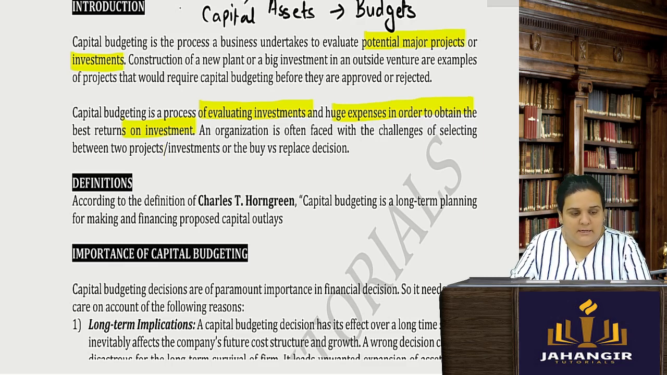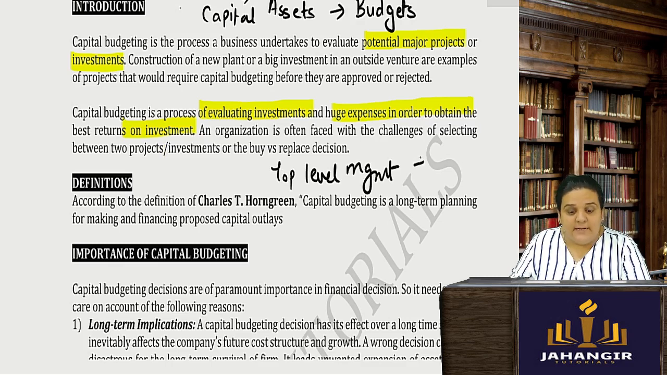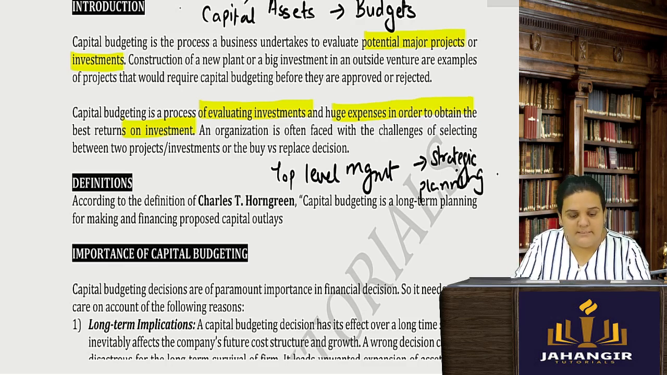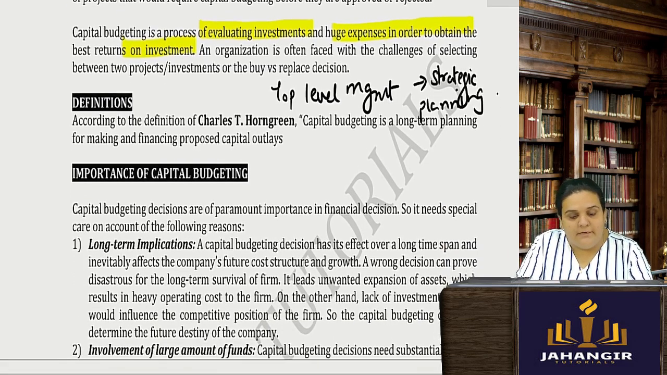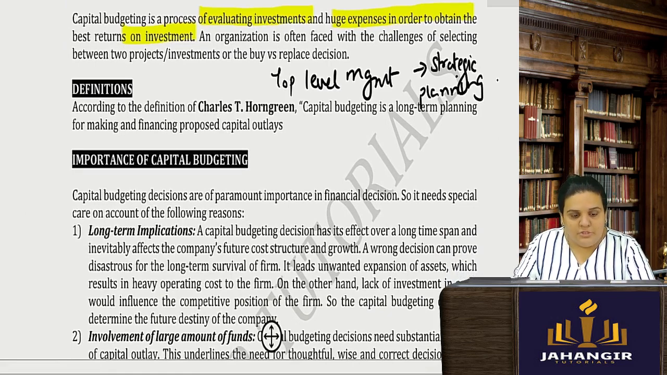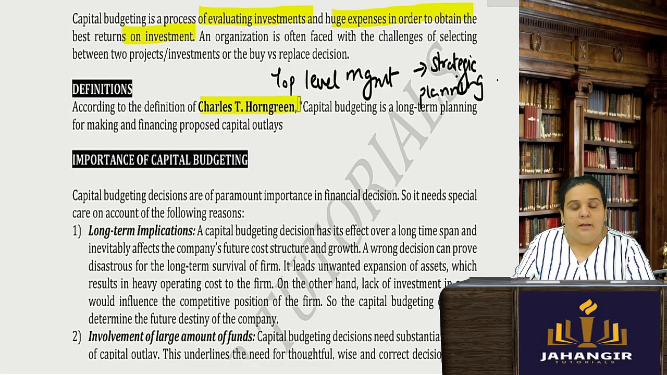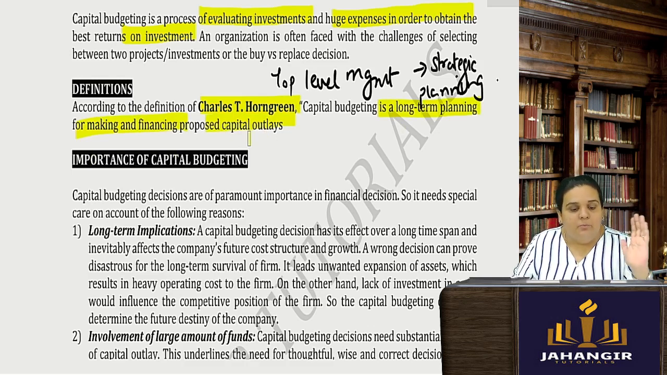All these decisions are taken by the top level management. Therefore, it is known as strategic planning also. Long-term planning is strategic planning because obviously it is done by the top level management. According to Charles Horngren, capital budgeting is long-term planning for making and financing proposed capital outlays. Capital outlays means capital investments.